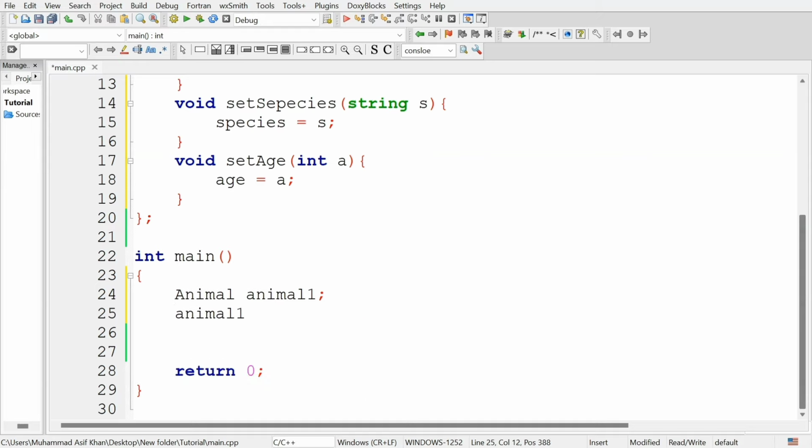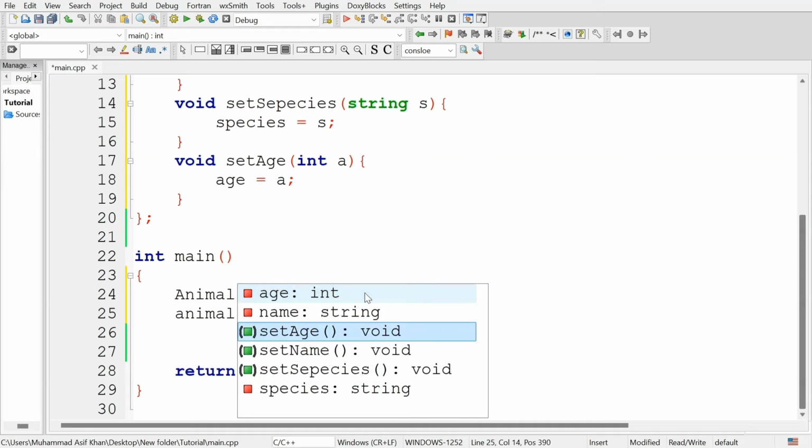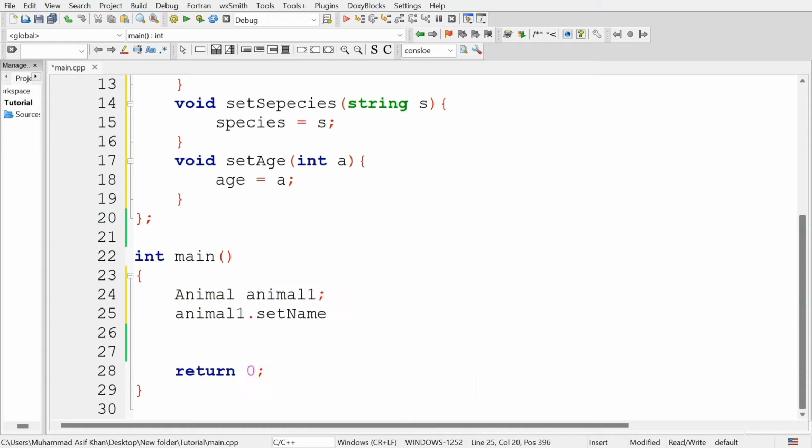So animal1 dot set name, and give this a string argument that will be stored in the name attribute of this variable. So give kitty, and this will store this value in the name attribute of animal1 object.